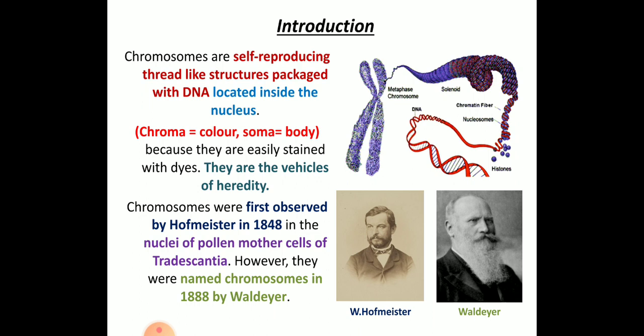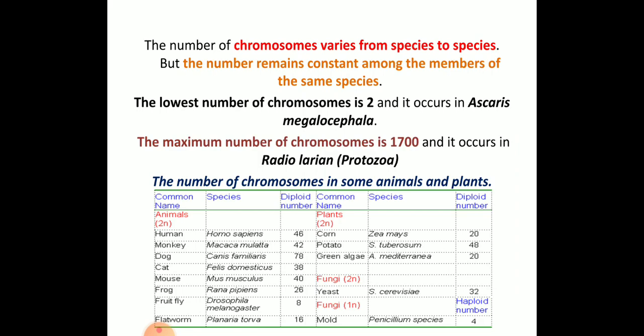These chromosomes were first observed by Hofmeister in 1848. He observed the chromosomes in the nuclei of pollen mother cells of Tradescantia. However, they were named chromosomes by Waldeyer. Waldeyer named the chromosome in the year 1888. So this is the introduction to chromosomes.